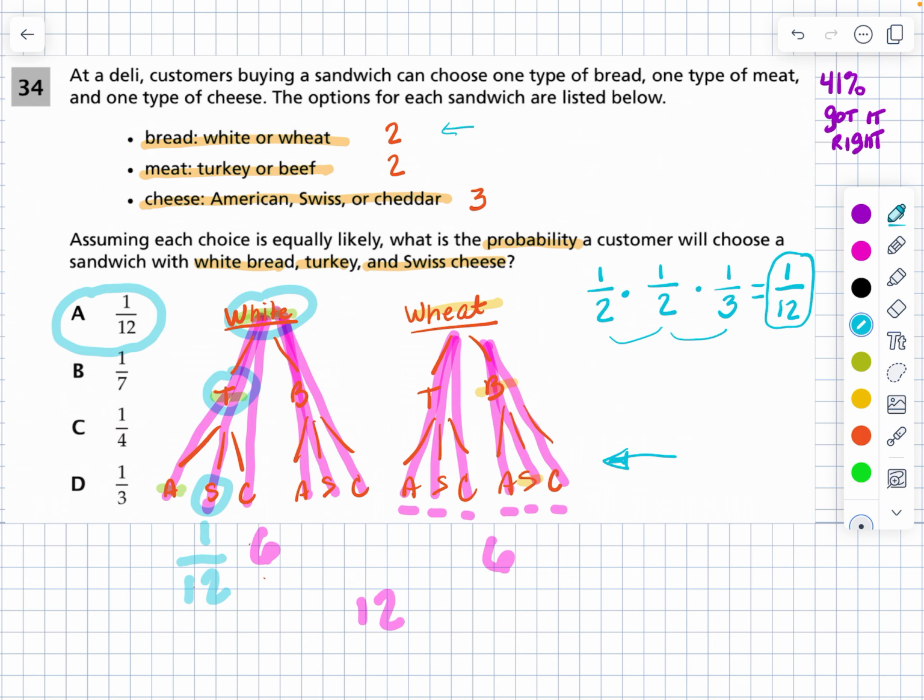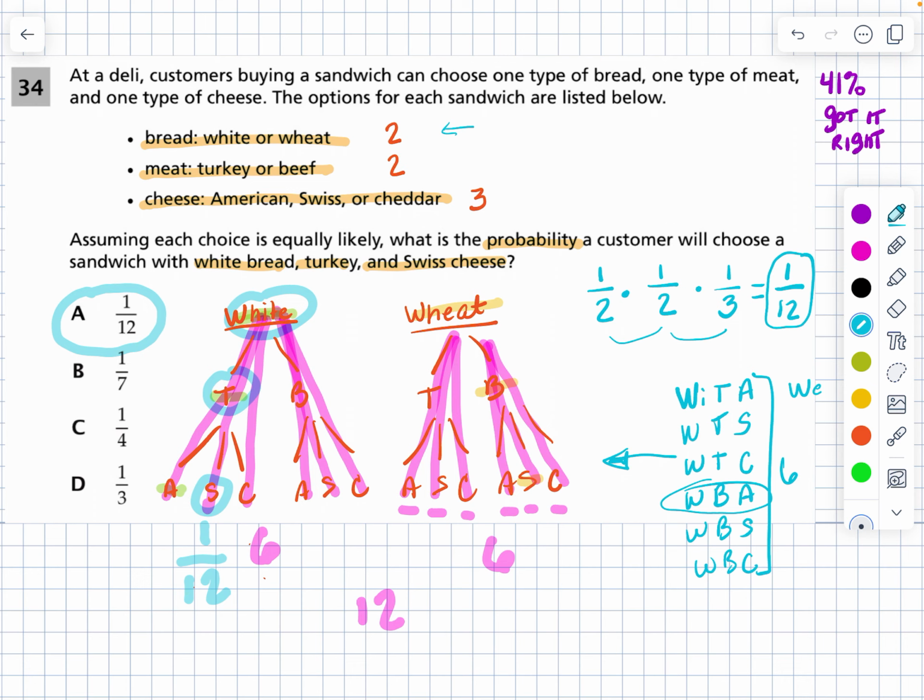It's not really that difficult, especially if you just write out all the possibilities. Another way you could write this out, you could say white turkey American, white turkey Swiss, white turkey cheddar, white beef American, like this. And when you write all these things out, you're going to see, again, there's 6 options in each tree. So the chances of getting the option that you want, whatever it is, is 1 out of 12. Because we can't forget the wheat. We have to do the same thing for the wheat.